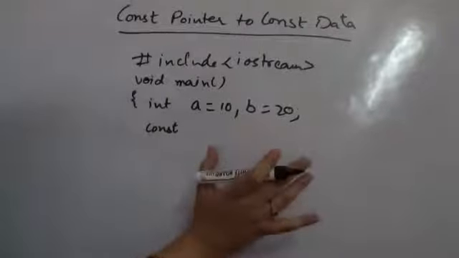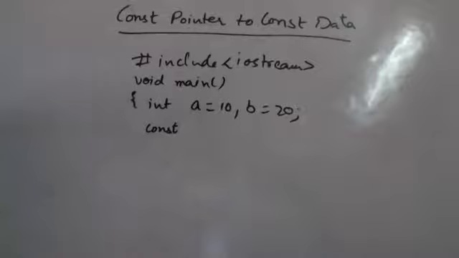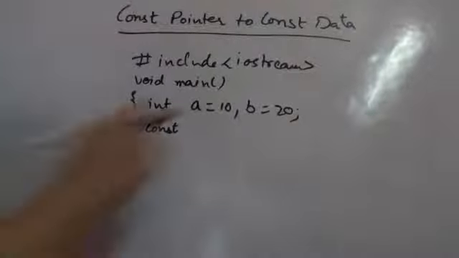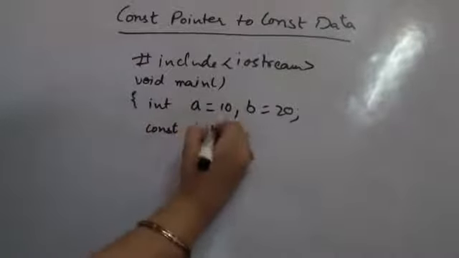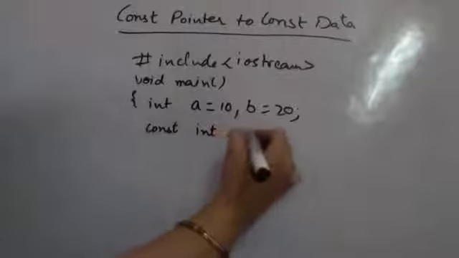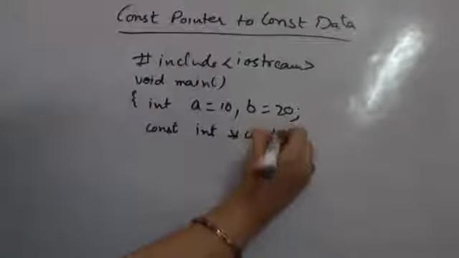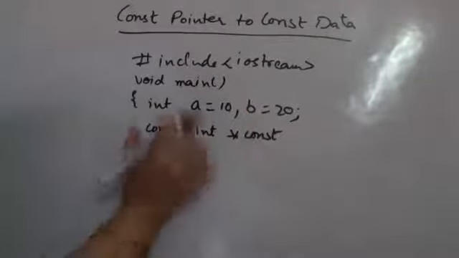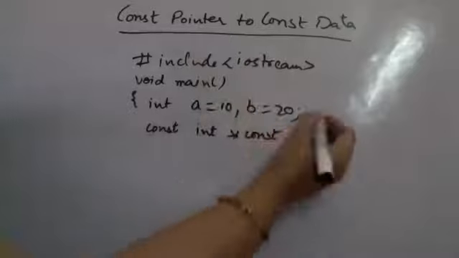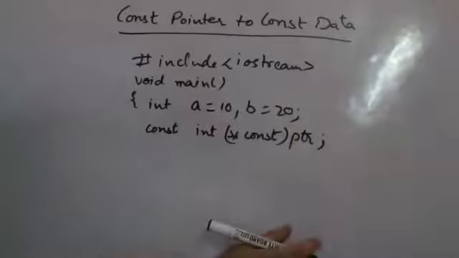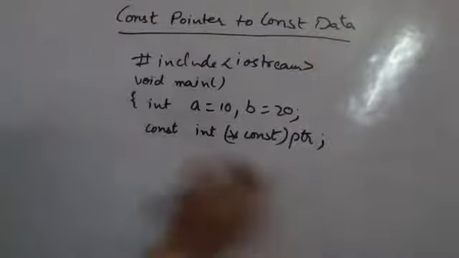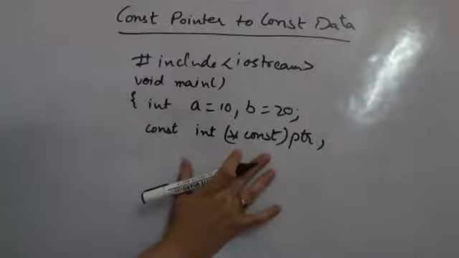If I use const just before the pointer name, then I'm talking about a pointer to a constant. Here I'm using both: const int, then the pointer star, and also a const over here. So this is a constant pointer to constant data, and then I have the name, say ptr. So this becomes a constant pointer to constant data.